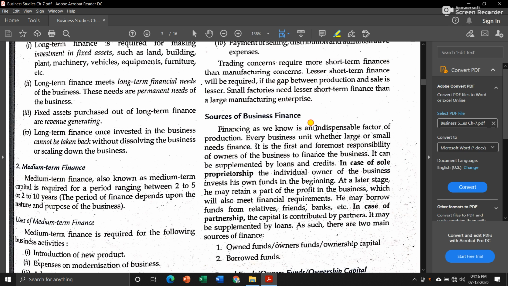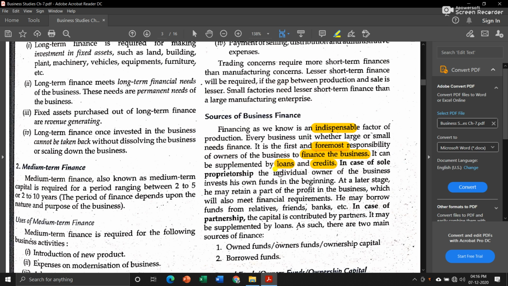Financing, as we know, is an indispensable factor of production, means you cannot start any business or any kind of production without finance. Every business unit, whether large or small, needs finance. It is the first and foremost responsibility of owners of the business to finance the business. So the first step or first responsibility of anyone while starting a business is to arrange for finance. It can be supplemented by loans and credit, means you can take a loan from someone or you can take goods on credit from someone.